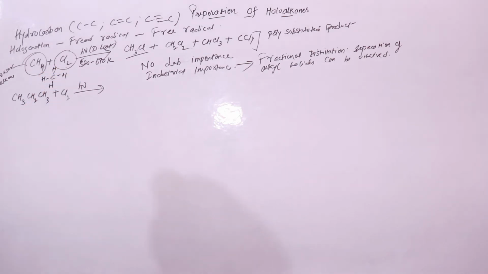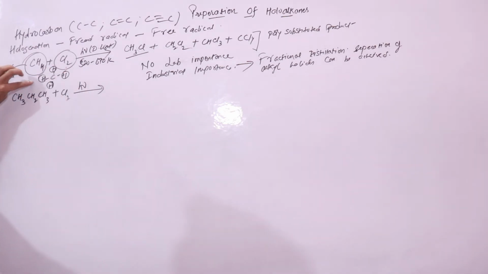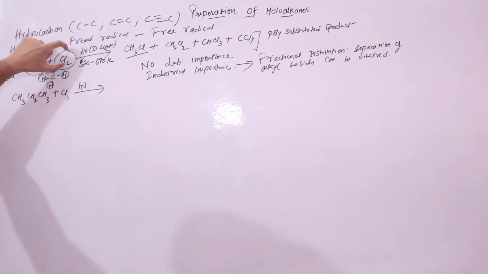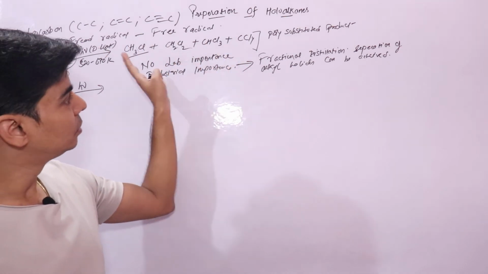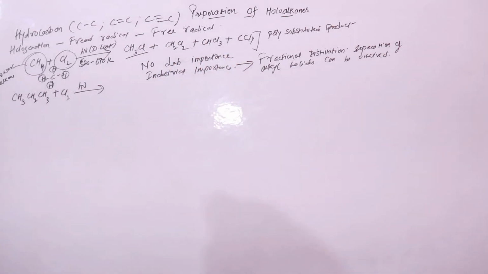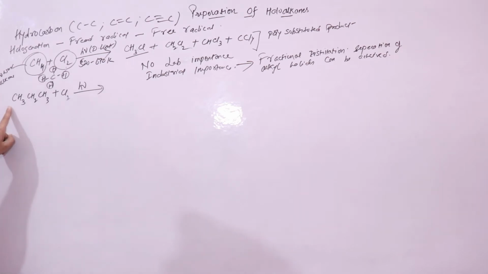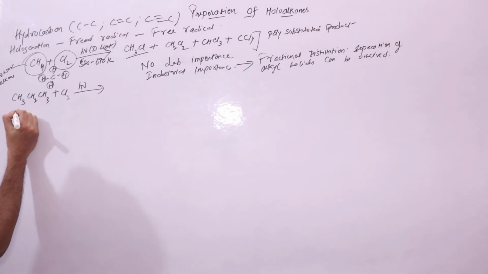This is your methane molecule. So here you have only one type of hydrogen atom, right? Now any of these hydrogen atom will be replaced by chlorine atom. It will form these normal alkyl halides, right? Now if you have a higher alkane, example propane, this hydrogen atom can also be replaced, right?